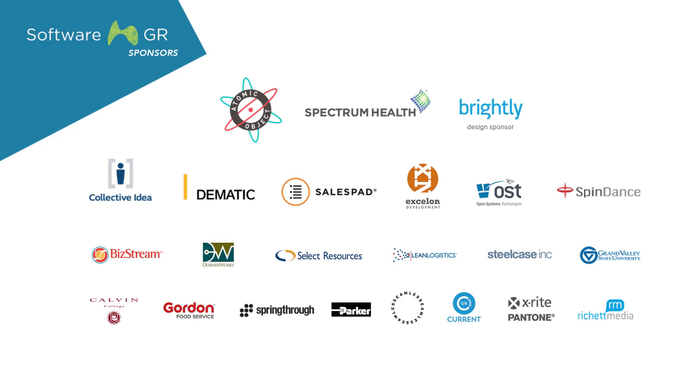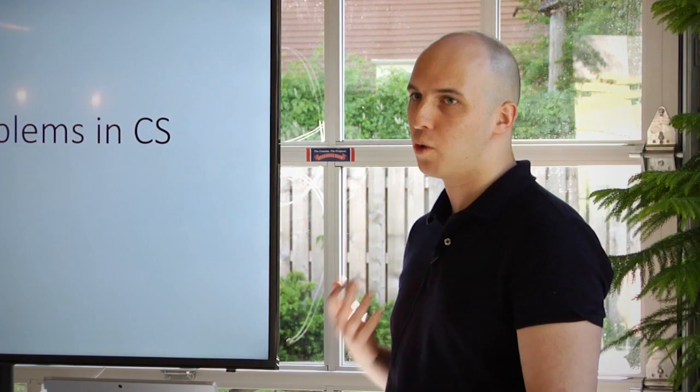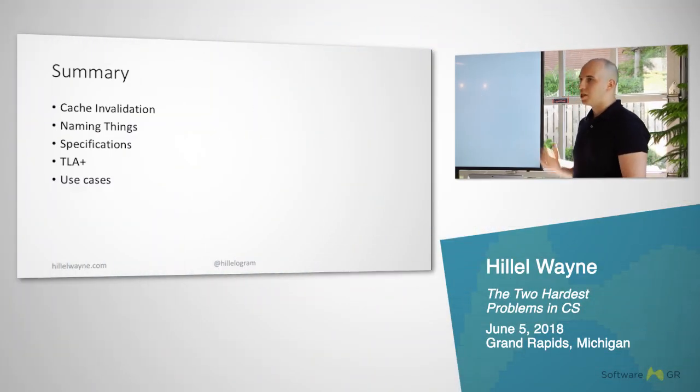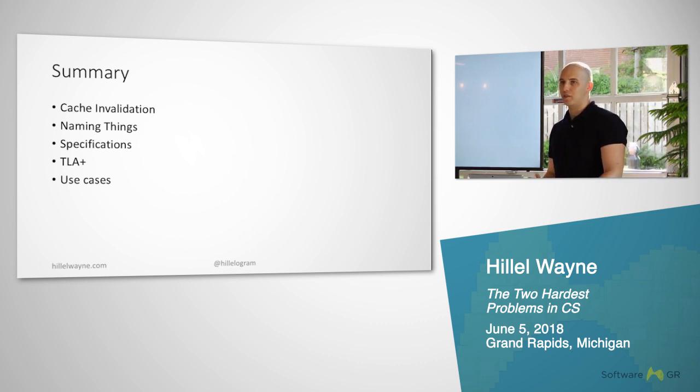I'm going to be talking to you about formal methods, specifically focused on what we call the two hardest problems in computer science. That is cache invalidation and naming things. So what we're going to be talking about is first what those actually are. What is cache invalidation? What exactly is naming things? How we can solve both of these problems and how we do this in practice.